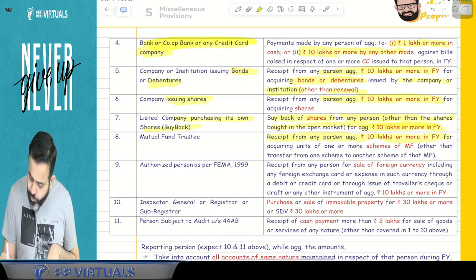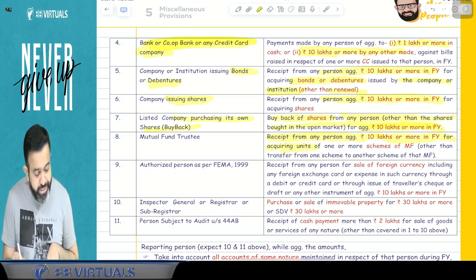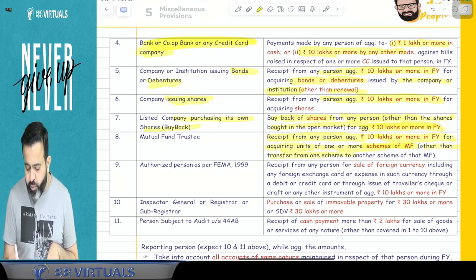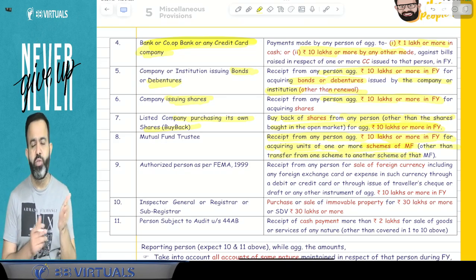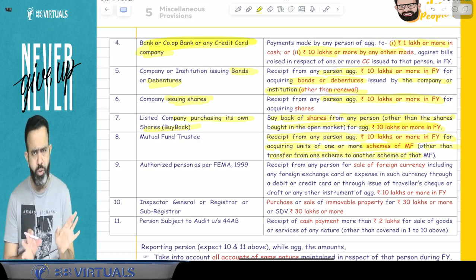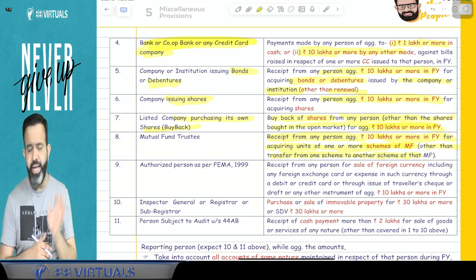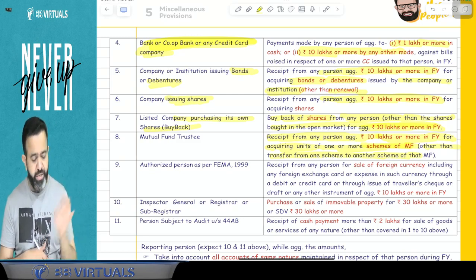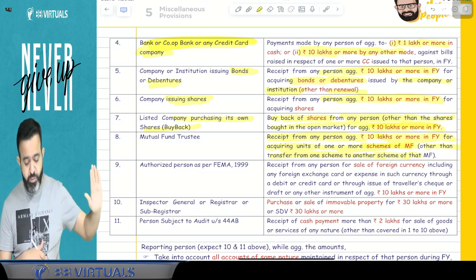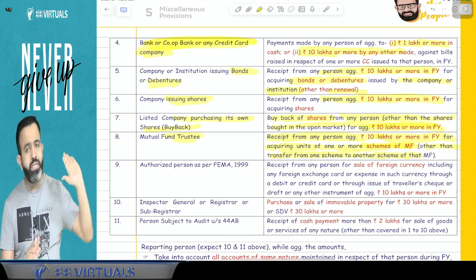Now next part. Suppose you purchase mutual funds, and the mutual fund company received from any person 10 lakh rupees or more in the financial year for acquiring units of one or more schemes of the mutual fund, other than transfer from one scheme to another scheme of that mutual fund. If you are switching the scheme, then there is no issue. But suppose you purchase mutual funds from any company of 10 lakh rupees or more, then your detail will be with the income tax department. Mutual fund company will file your detail to the income tax department.